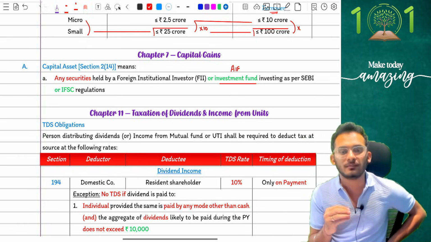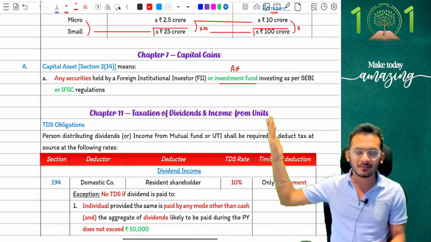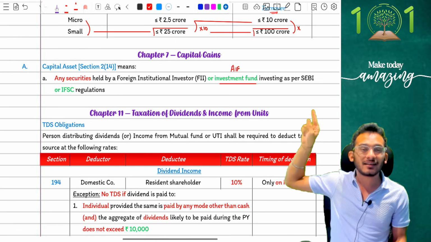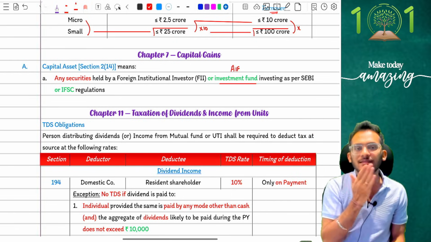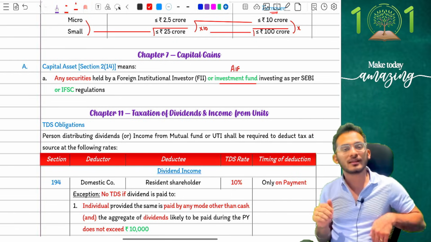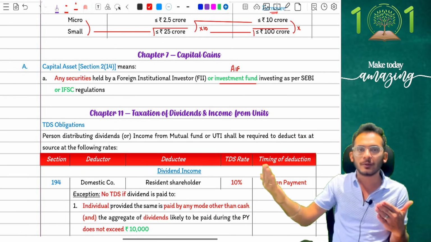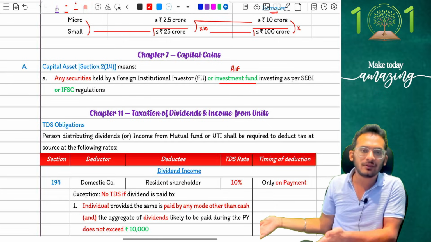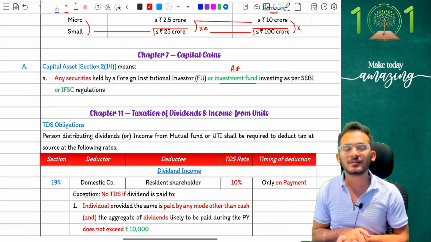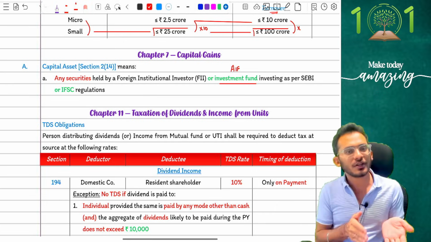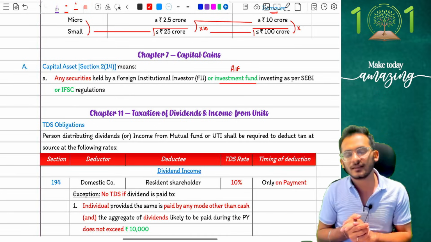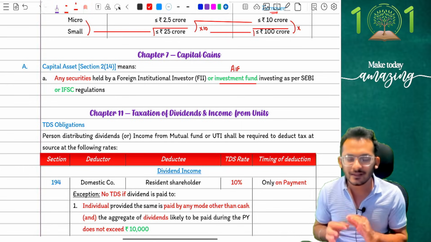Yes, chalo. Now, one other clarification which I don't have to give, but I'm just probably showing it to you, is that when it comes to capital gains, until last year you had this burden on yourself to figure out that the asset is sold before 23rd July or after 23rd July. Capital gains now, you are in 25-26, which means all transfers happening in the current year are obviously going to be after 23rd July. And if that is the case, you don't need to mug up the old laws, which means there is only one rule for you.